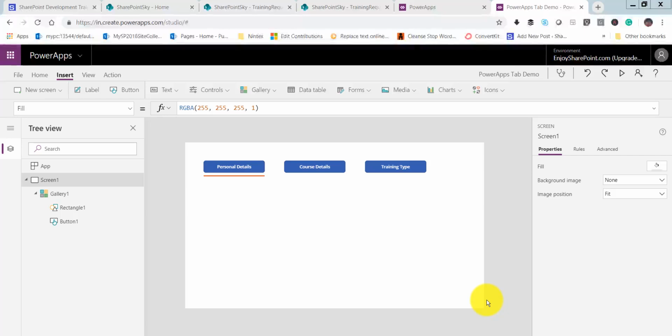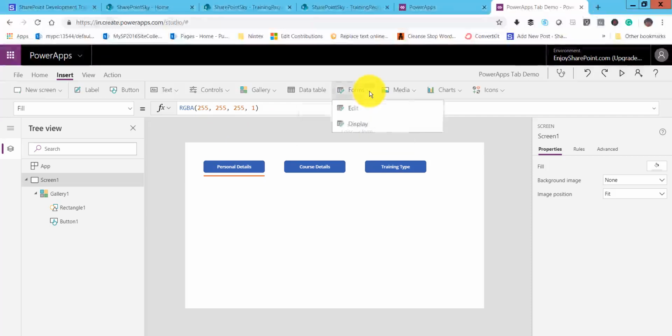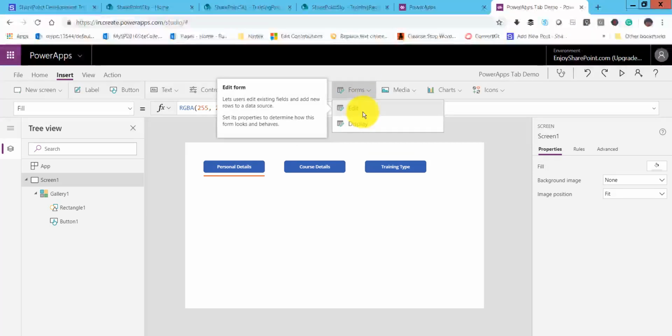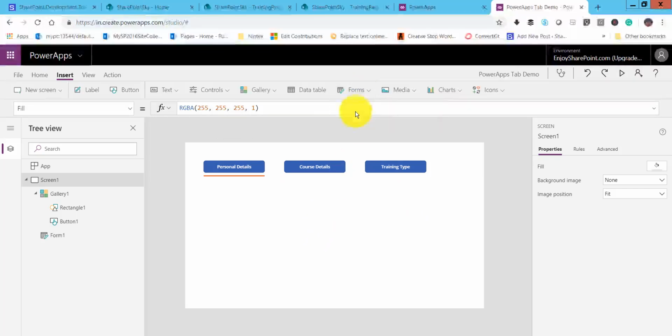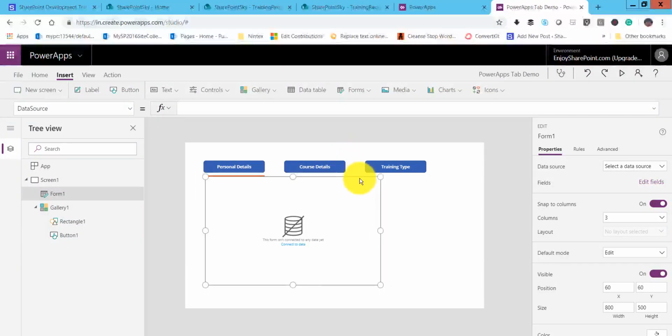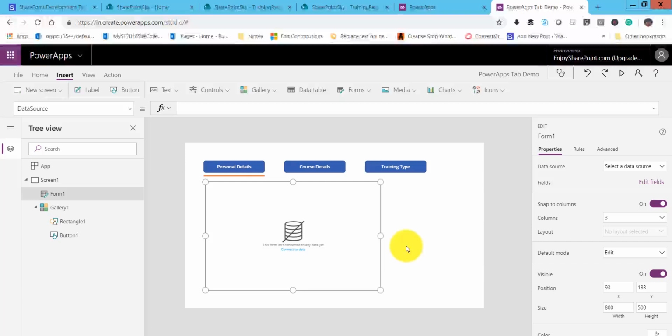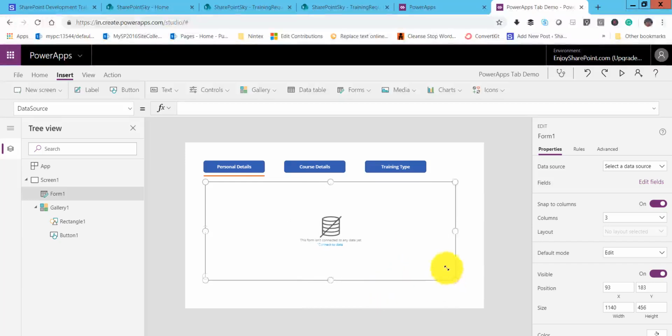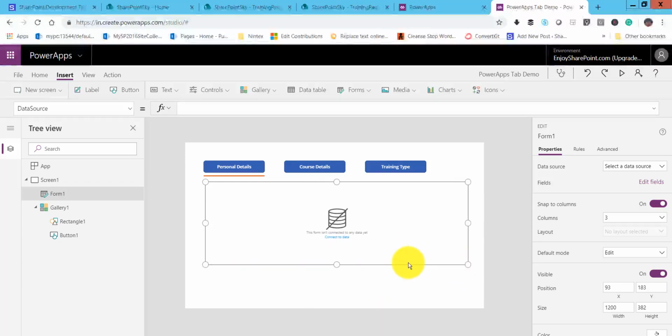So now next what we have to do is we will take a forms. We will go and add our edit form over here in this particular screen. So I will go to forms tab and then click on edit form. So if you'll see here, now one edit form will be added here. So I will just add it here, and we will make it here like this.